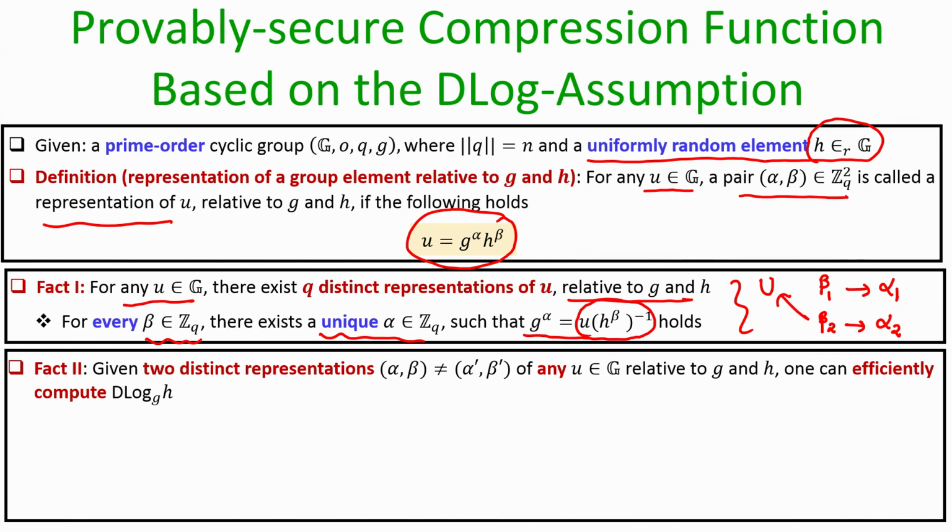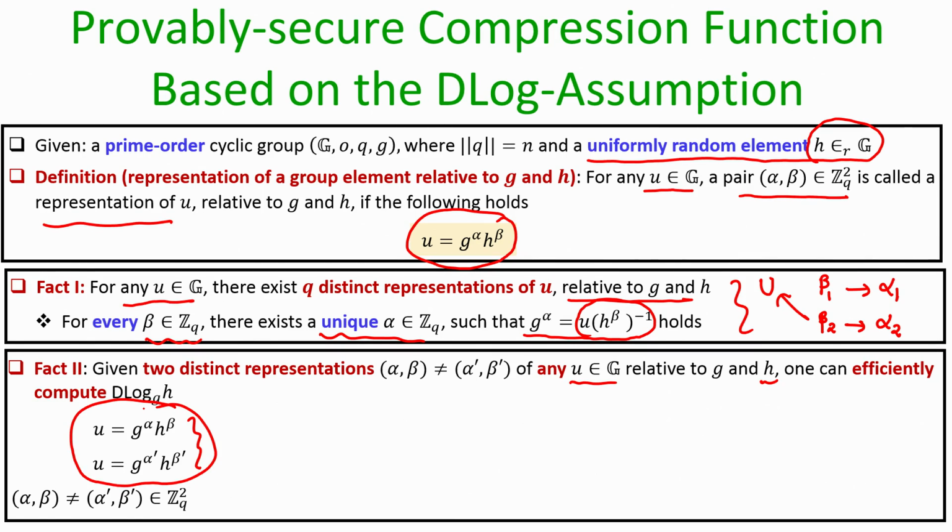The second fact is that if you are given two distinct representations for the same element U, then you can extract out the discrete log of the random element h to the base g. Why is that? Imagine you are given two distinct representations of the same element U, say alpha comma beta is one representation and alpha dash comma beta dash is another, both representing the same element U relative to g and h. That means these two equations hold, and since they are distinct, pairwise alpha comma beta is different from alpha dash comma beta dash.